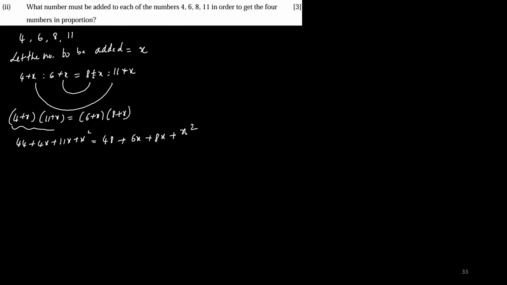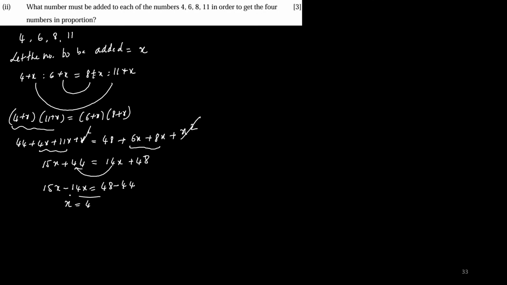Now I can cancel x square and x square. What I'm left with is 15x plus 44 is equal to 14x plus 48. Now I'm supposed to find the value of x. I'll take the 14x to the other side. It becomes 15x minus 14x is equal to 48 minus 44. So I'm going to get x is equal to 4.